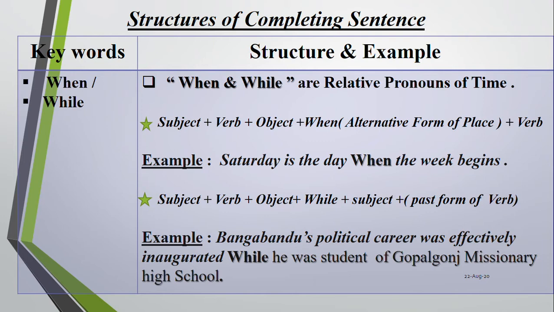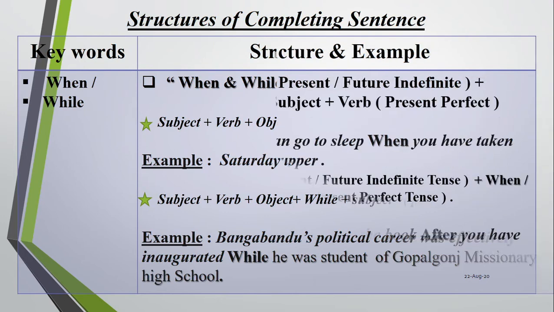Then see the usage of while: subject plus verb plus object plus while plus subject plus past form of verb. Example: Bangabandhu's political career was effectively inaugurated while he was a student of Gopalganj Missionary High School. So here we have seen the usage of while. So we are very much familiar with when and while and their usage.